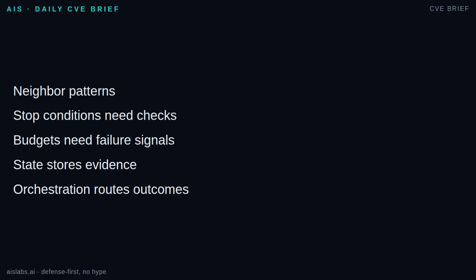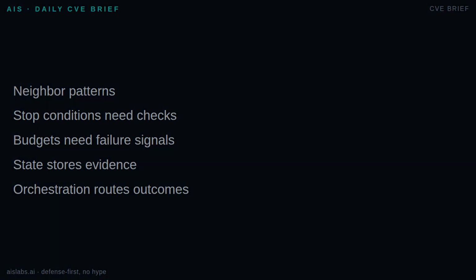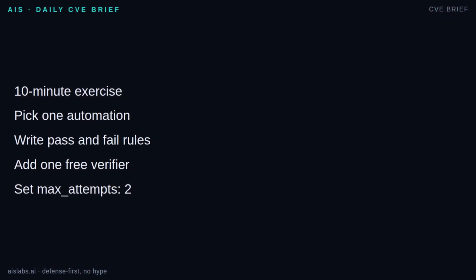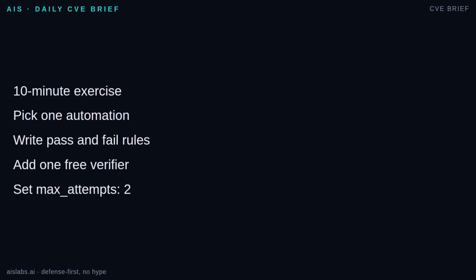In the foundations tier, verification first is one of the load-bearing ideas. Feedback turns generation into a loop. Try this on one of your own automations today. Pick a task you already run with a model: summarizing tickets, drafting release notes, cleaning data, writing code, researching vendors. Spend 10 minutes writing the verifier before touching the prompt.